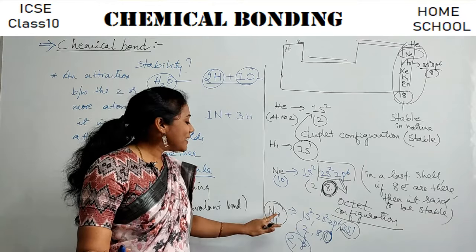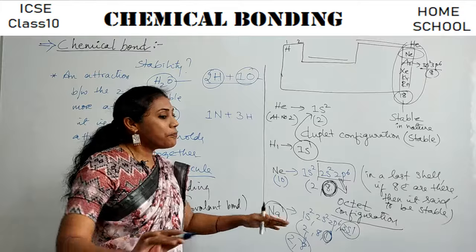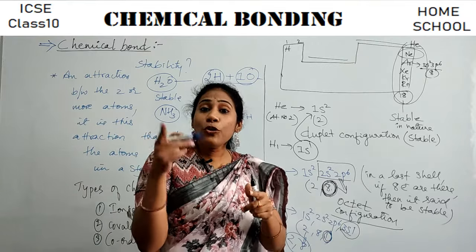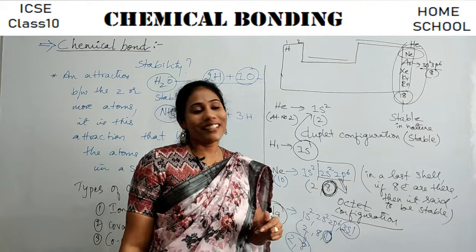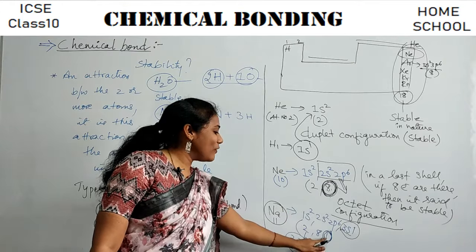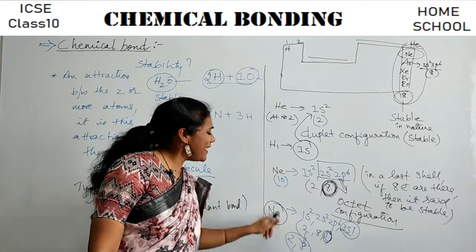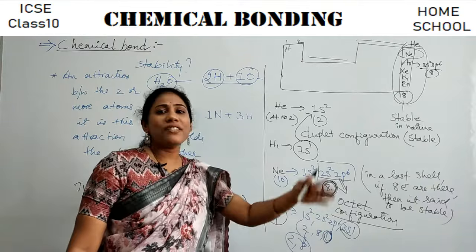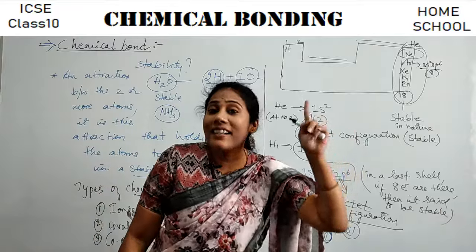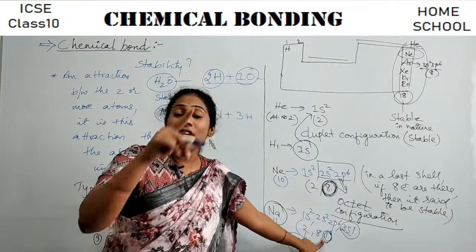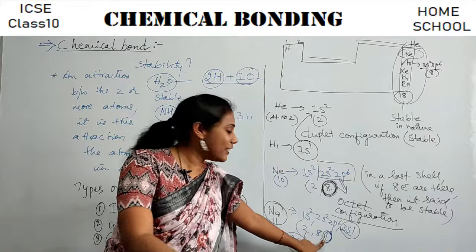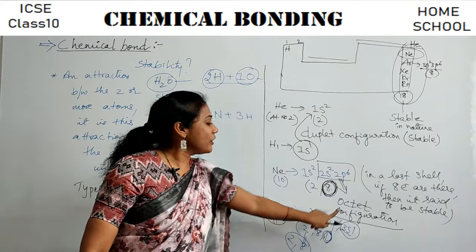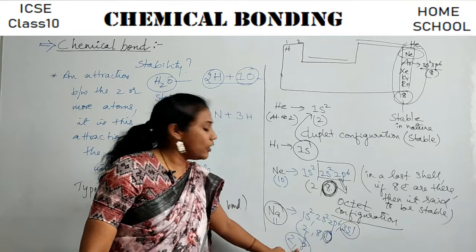That's the reason sodium, during a chemical reaction, will always try to lose the electron, because this last electron is making sodium unhappy. If it can lose that last electron, it will get a happier electronic configuration, that is octet configuration.